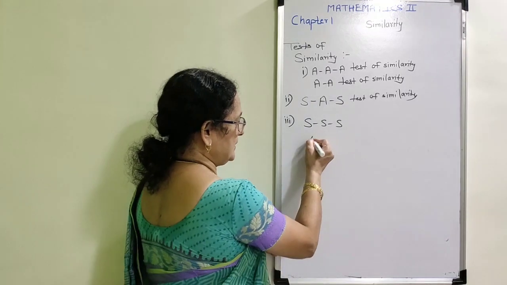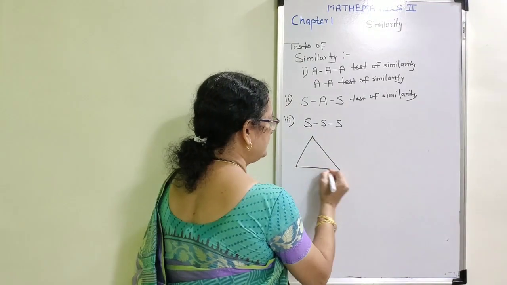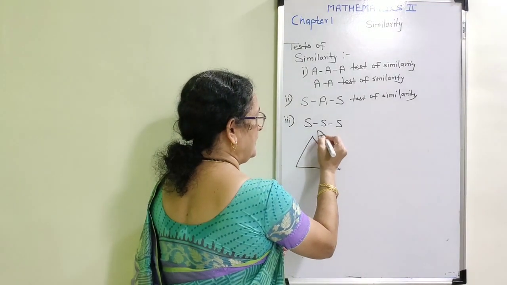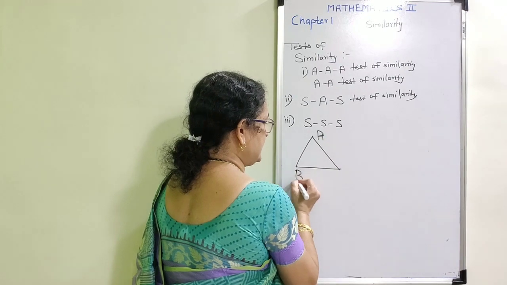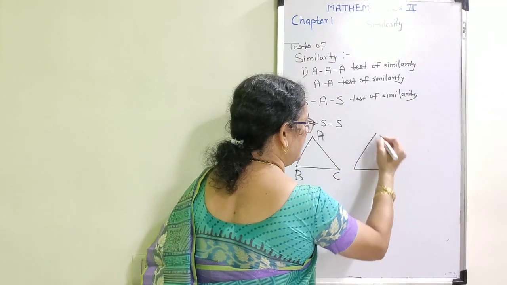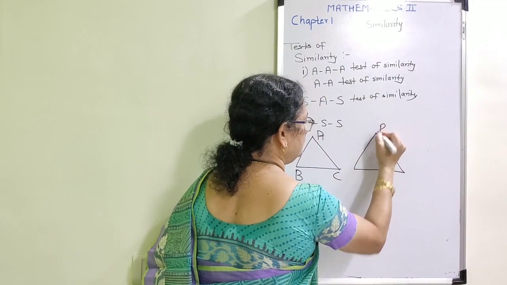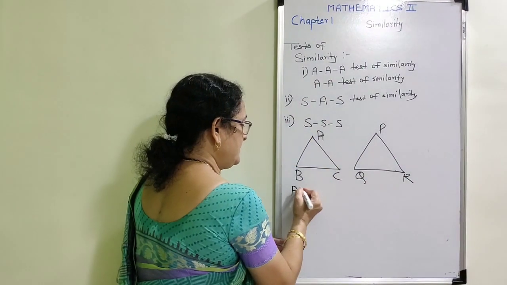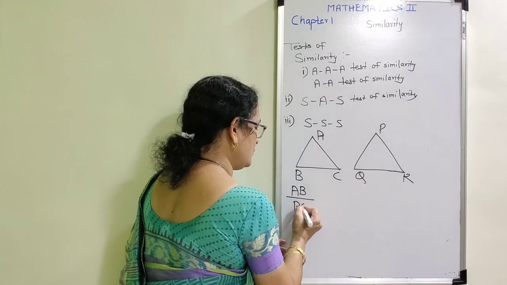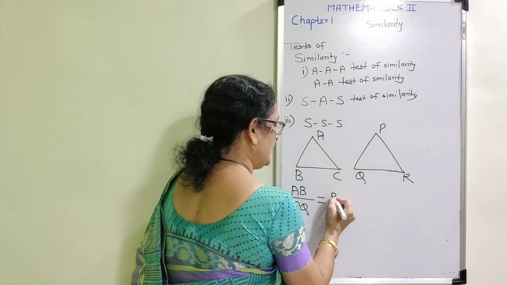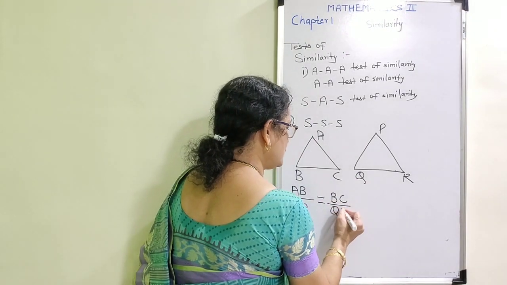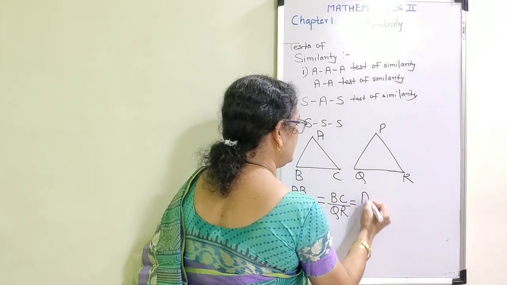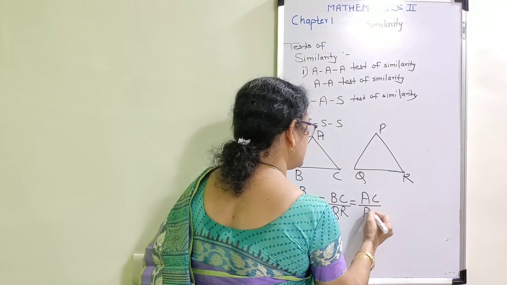Now I am going to explain it again. Suppose a triangle ABC and triangle PQR are given, and here also AB is to PQ is equal to BC is to QR, that is equal to AC is to PR.